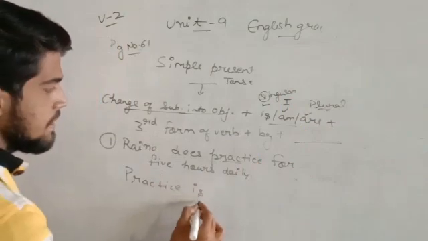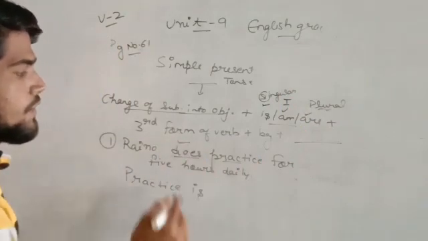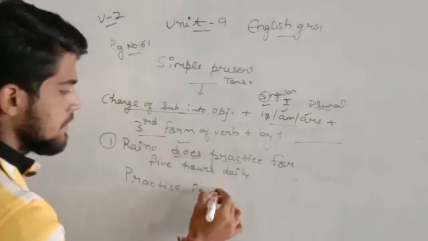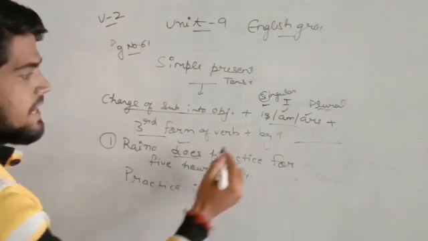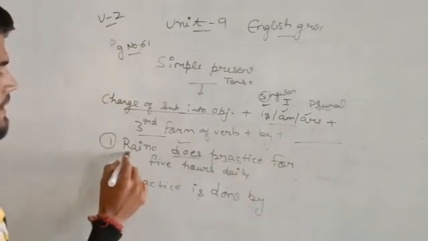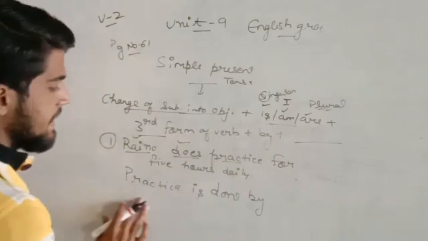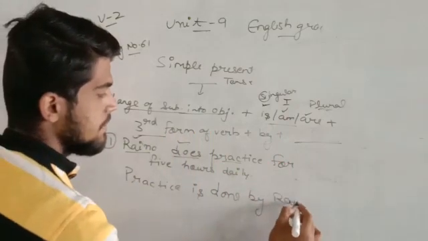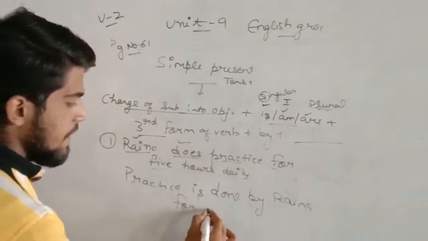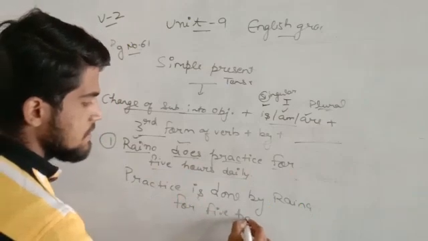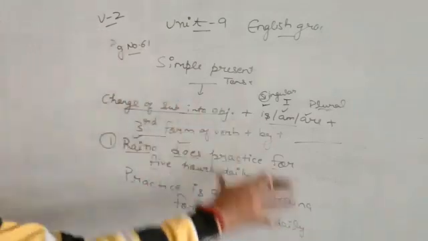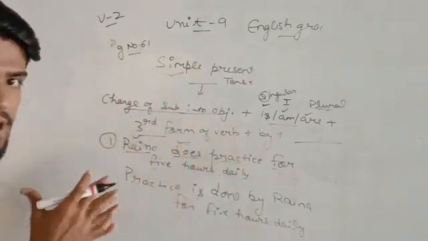Practice is. Now I have to convert does into the third form, because the third form is required. The third form of does will be done. Practice is done. After that I have to add by. Done by Rena. Rena is the subject here. So practice is done by Rena for 5 hours daily. This was the basic format of simple present tense and how you will convert it.